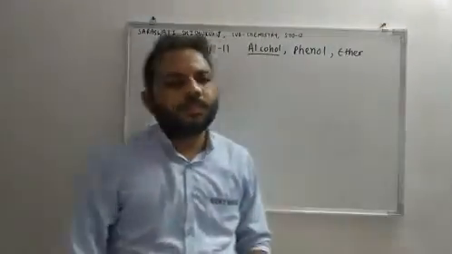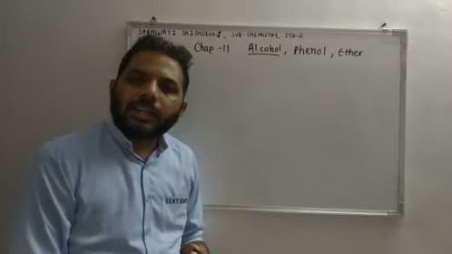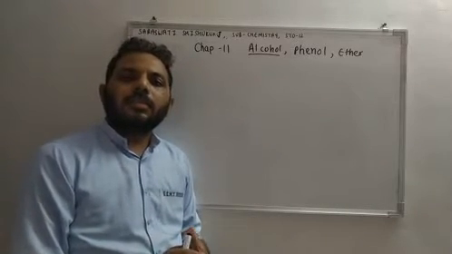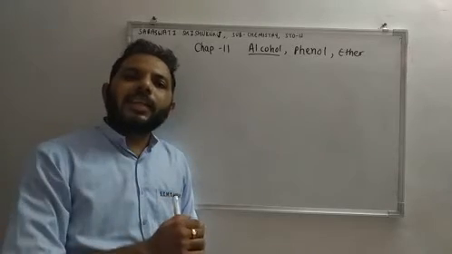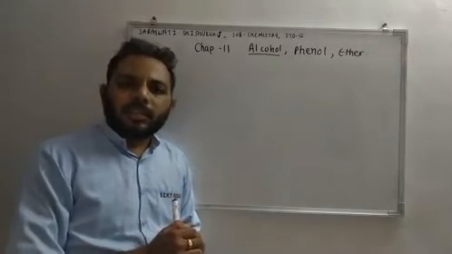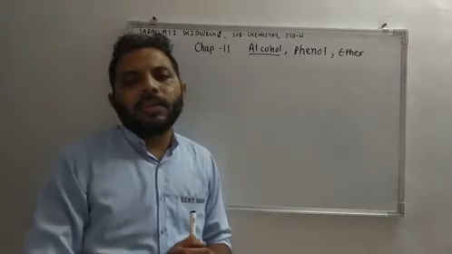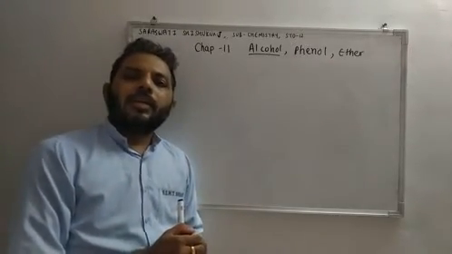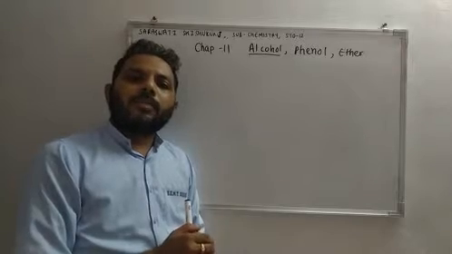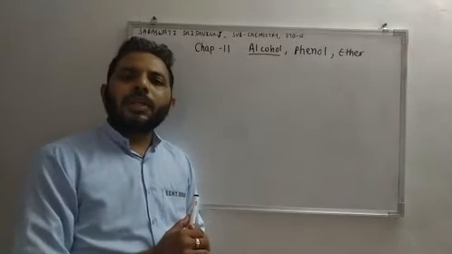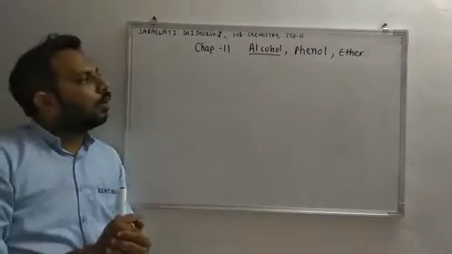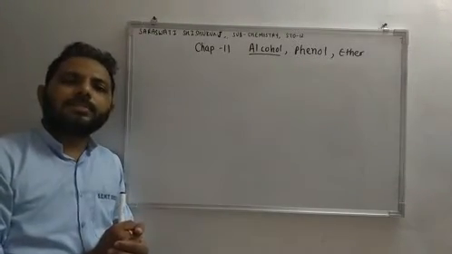Hello students. So we had started organic chemistry, and as per our discussion, there are 4 chapters of organic chemistry in standard 12: chapter number 10, 11, 12 and 13. We are done with chapter number 10, haloalkane and haloarene, which we have already completed. Today we are going to discuss chapter number 11, alcohol, phenol and ether.